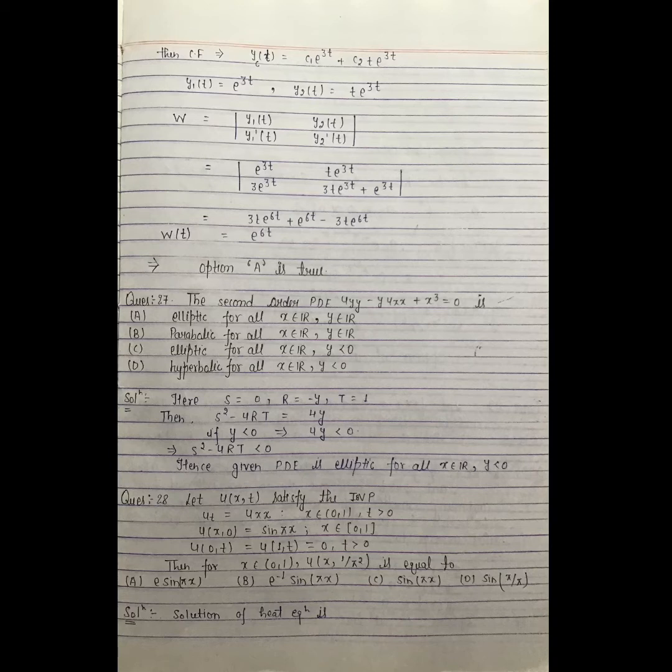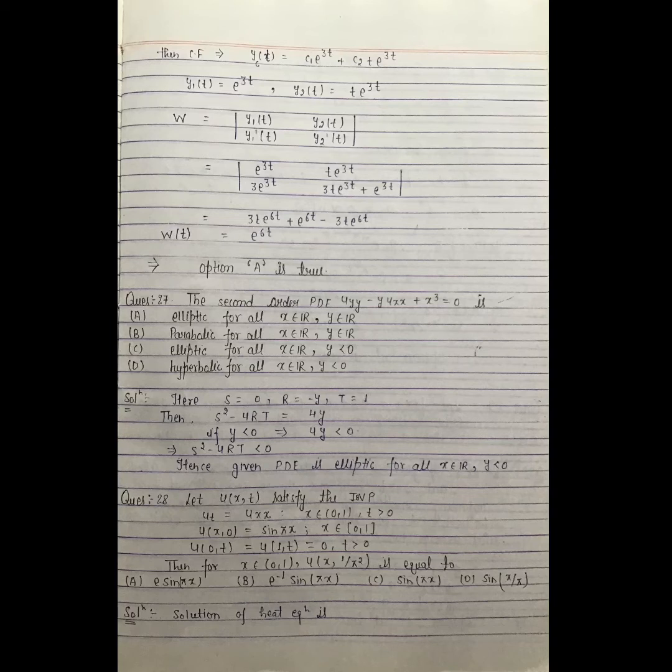Hence let y1 is equal to e to the power 3t and y2(t) is equal to t into e to the power 3t. This implies the Wronskian will be the determinant of y1(t), y2(t) and y1 dash t, y2 dash t. This will equal e to the power 6t. This implies option A is true.